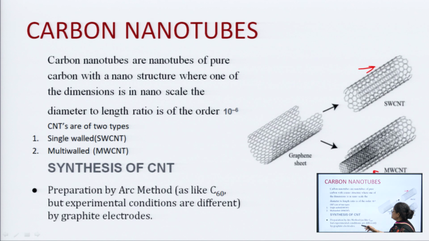But okay, experimental conditions over here are a little different. Why? Because we need a larger number of carbon atoms to prepare a nanotube. That is why the experimental conditions over here are a little different from normal fullerene, that is carbon 60. Okay, or using graphite electrodes.